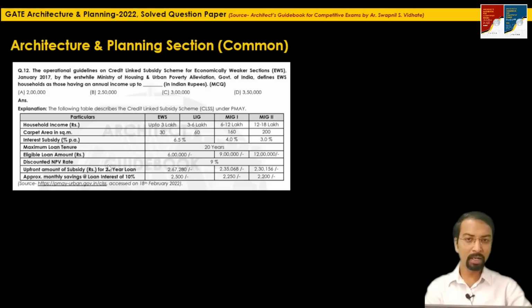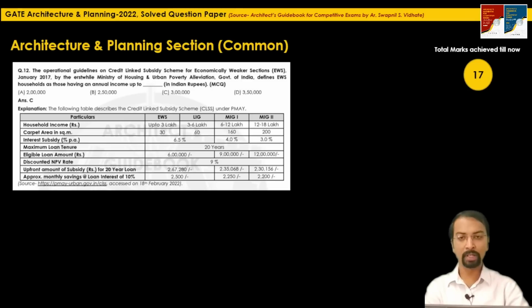So this table I have taken from the PMAY website for the credit link subsidy scheme. You can see that answering this question, if you know the EWS income criteria, was simple: 3 lakh was the easy answer in question 12. So here the correct option is option C. So again 1 mark will be added. Total marks we have achieved till now is 17 marks. Let's go to the next question.